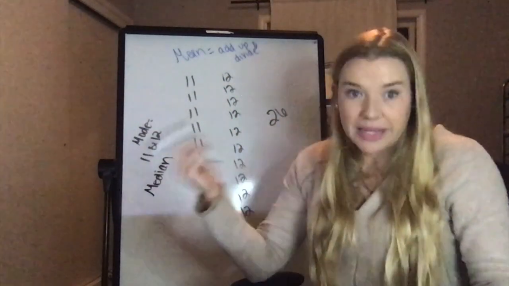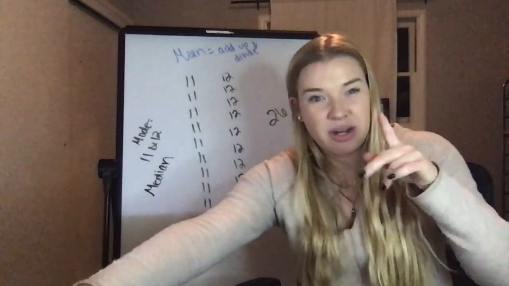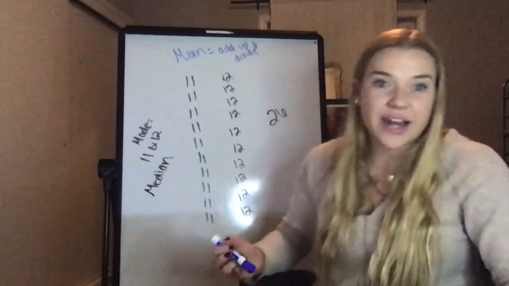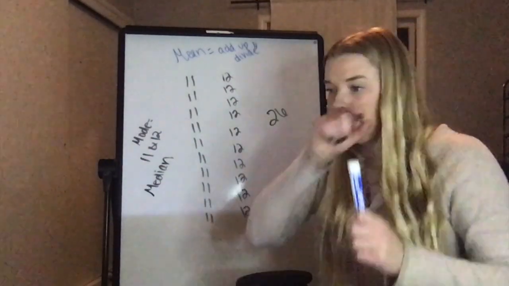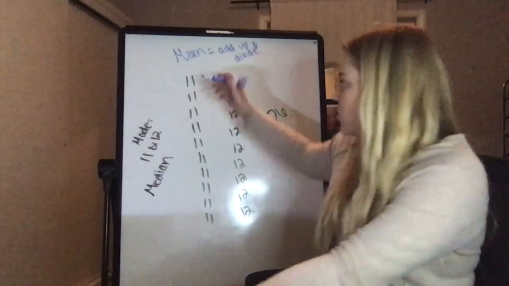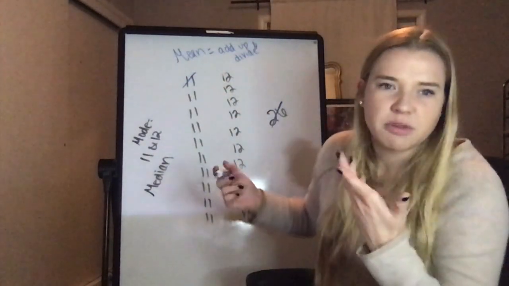And in order to find the median, remember, I cross off from the bottom, I cross off from the top, but we have to make sure that our numbers are in order from least to greatest. I wrote my numbers in order from least to greatest, so this is going to be easy. But in order to solve this, remember, I'm starting 1 from the bottom, 1 from the top. By bottom, I really mean smallest number, the biggest number.